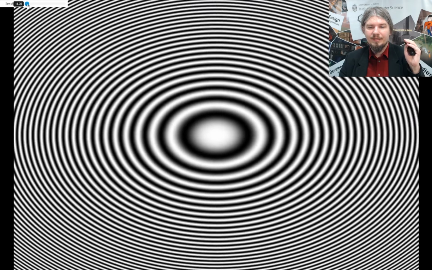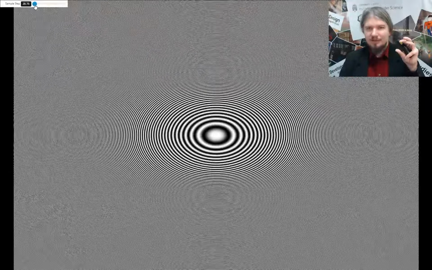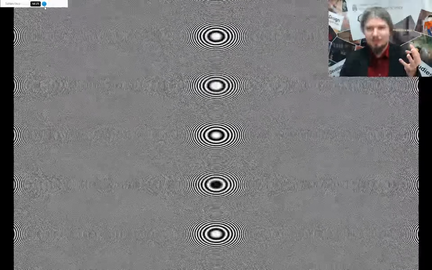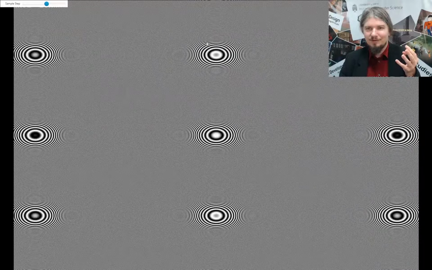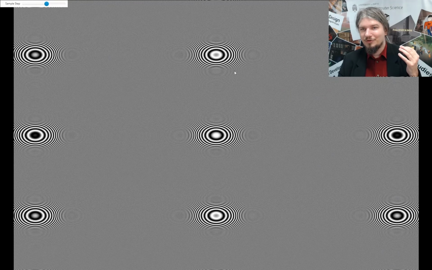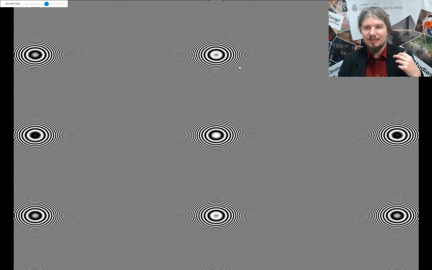If we keep increasing this sampling step, trying to fit more and more of this signal into this small resolution that we have here, we can see different weird patterns emerging. Some kind of repetition or some weird shapes that really do not exist in the data. There is no shape like this in the cosine wave. This only becomes apparent because we're sampling with too low a frequency for this high frequency signal here.